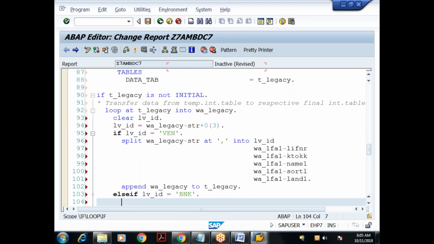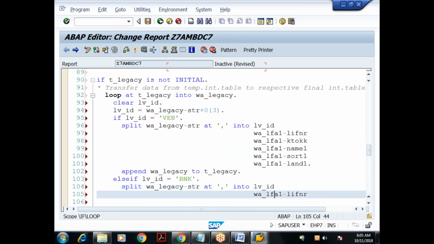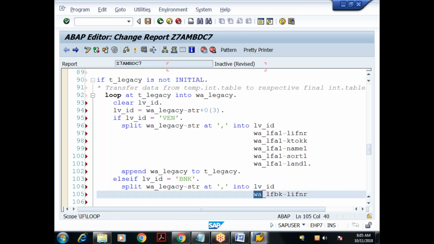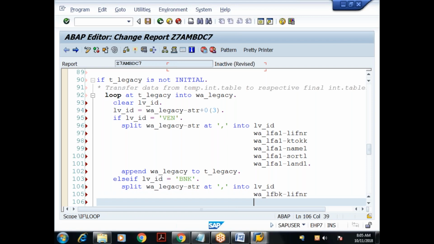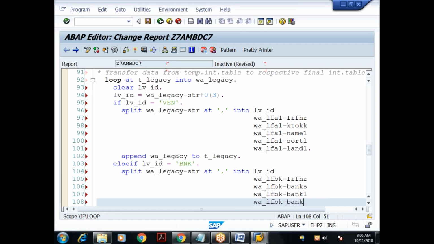Done. Then here also again the same thing. Split so and so into W_LFBK. LFBK hyphen LIFNR. What else? BANKS, BANKL, and BANKN.